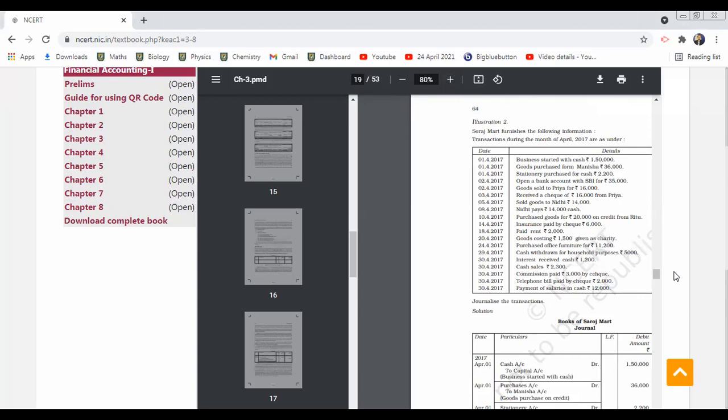Purchased goods for 20,000 on credit from X. Alphabet X. Okay. Second one.